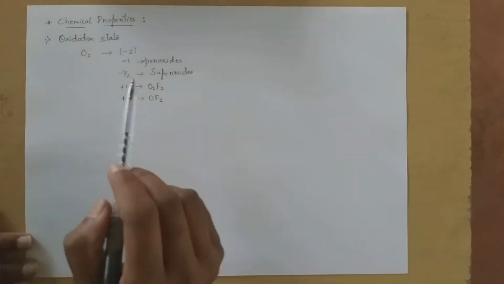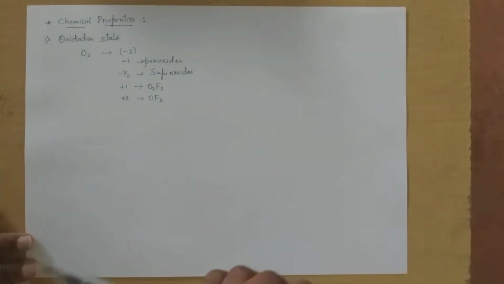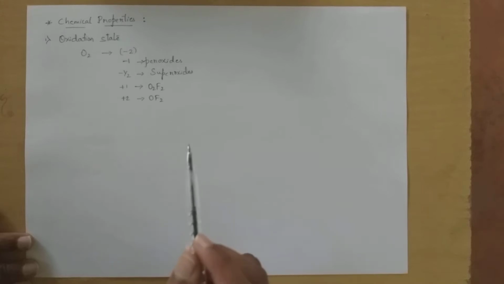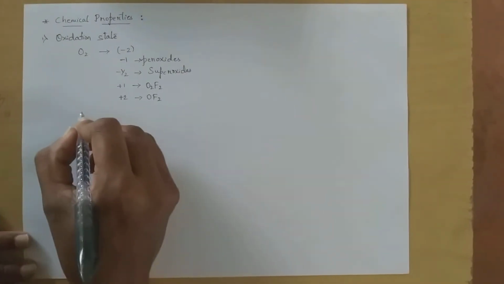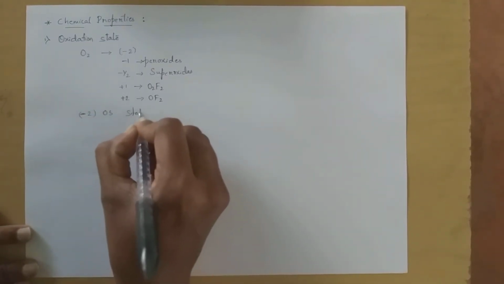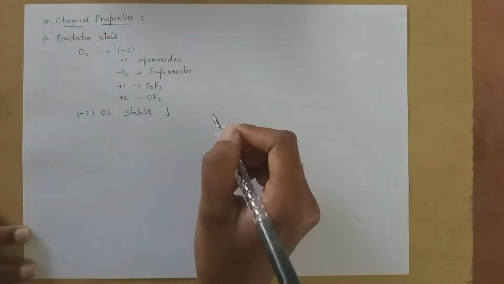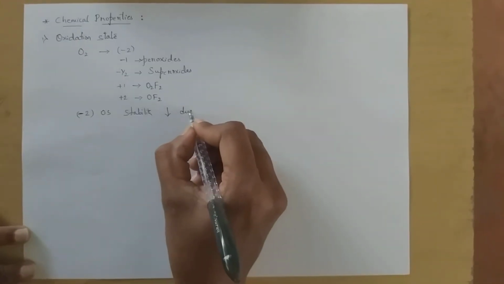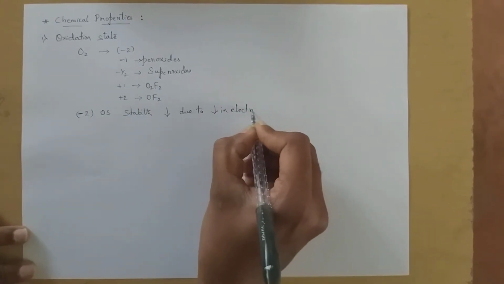Actually, the stability of the -2 oxidation state decreases down the group due to decrease in electronegativity. In this group, oxygen is the most electronegative. Since electronegativity decreases down the group, the stability of the -2 oxidation state decreases while coming down the group. That is due to the decrease in electronegativity.